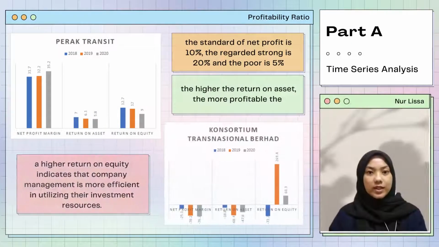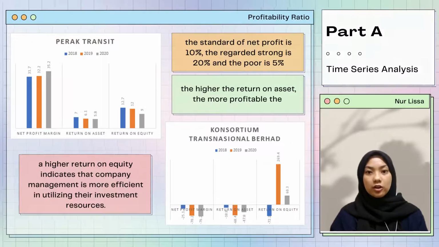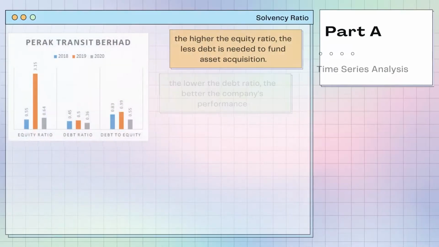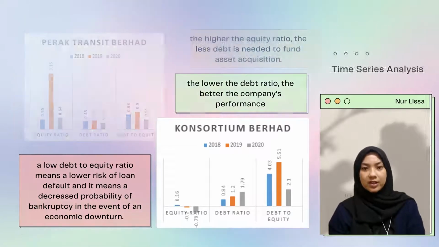In this part, as you can see, we show the graph of time series analysis of profitability, which is net profit margin, return on asset and return on equity. Next, we show the graph of liquidity, which is current ratio, quick ratio and operating cash flow. Lastly, in time series analysis of solvency, the graph shows equity ratio, debt ratio and debt to equity ratio.